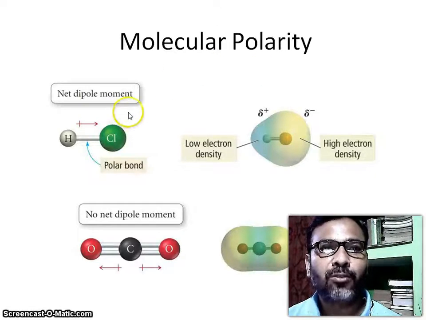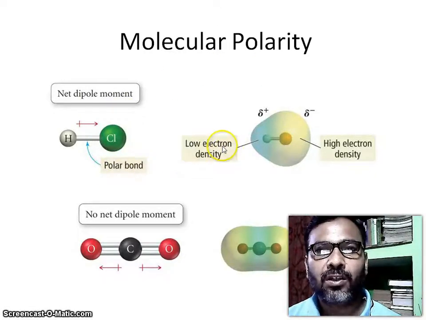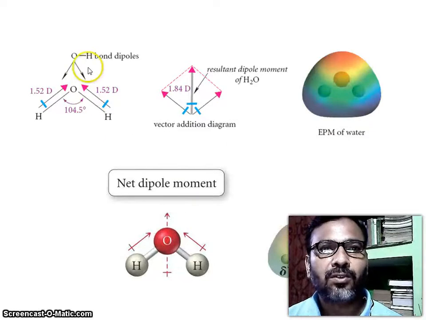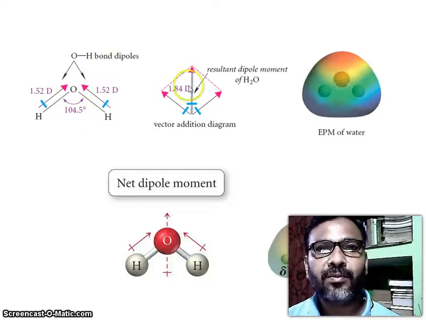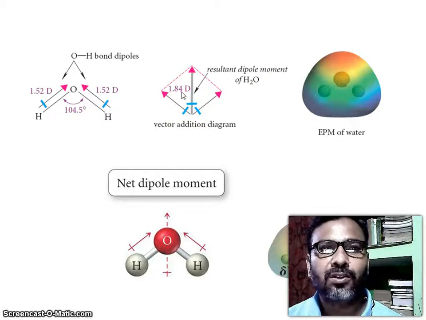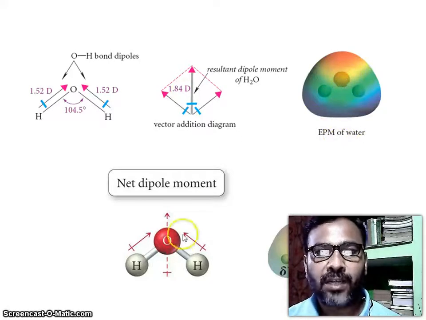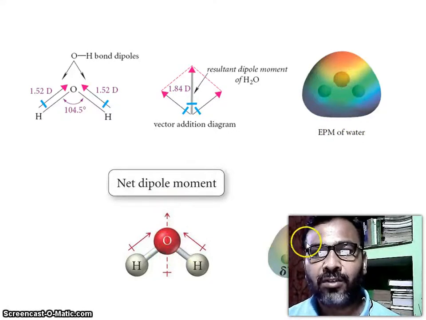Molecular polarity: net dipole moments arise from polar bonds, with low electron density here and high electron density there. Where the bond dipoles cancel, there is no net dipole moment, zero dipole. In water, each bond has a 1.52 dipole moment, and the bond angle is 104.5 degrees. This is one bond dipole, another, and this is the resultant dipole moment, 1.84. So the electrostatic potential map of water looks like that. With a net dipole moment, delta negative is on oxygen and delta positive on both hydrogens.